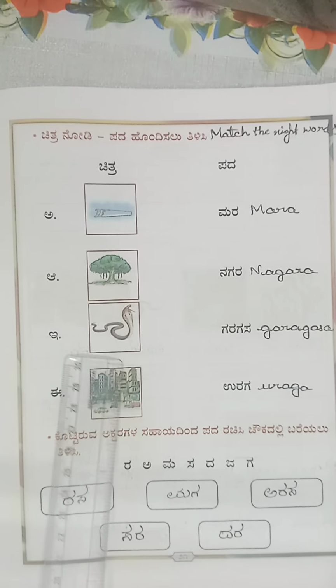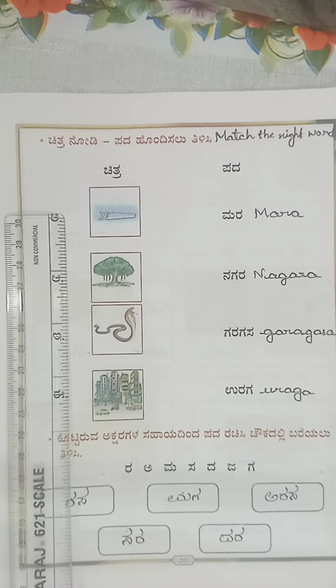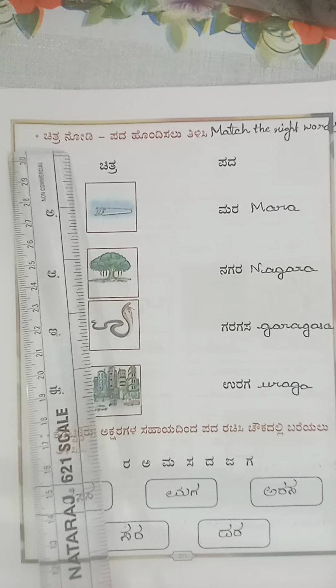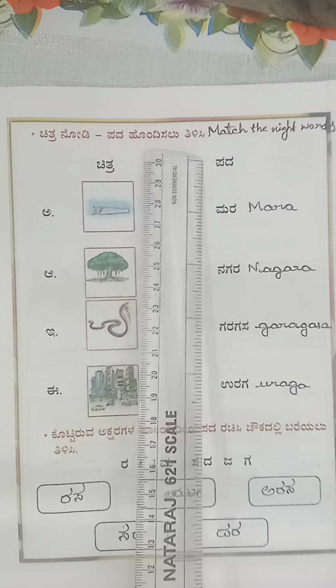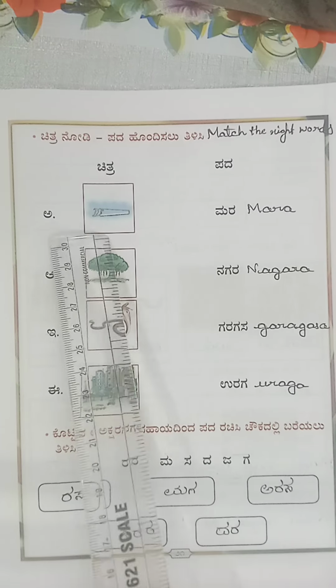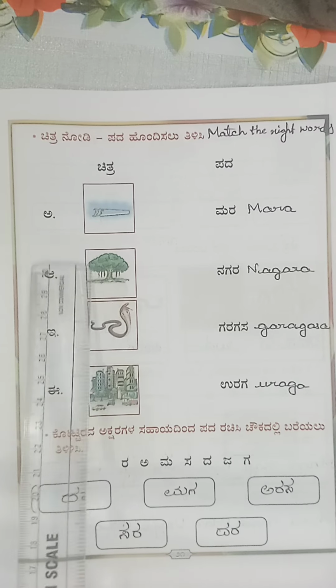Today I have come with Kali Kannada second standard. The first one: match the words with the picture.